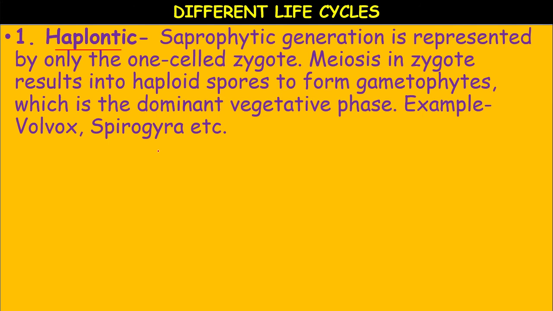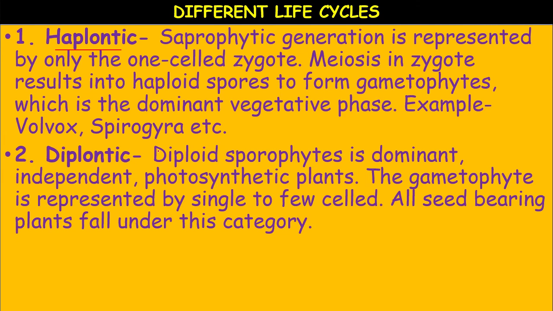The dominant photosynthetic phase in such plants is the free living gametophyte. This kind of life cycle is called the haplontic life cycle. Many algae such as Volvox, Spirogyra and some species of Chlamydomonas represent this haplontic pattern. Next, the diplontic pattern.